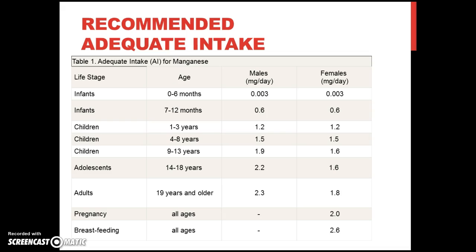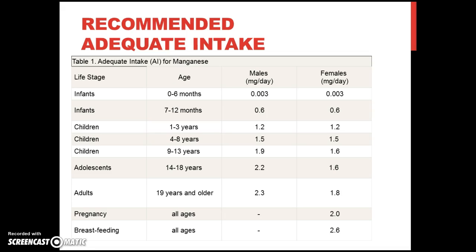So we can see on the chart that infants 0 to 6 months, males and females, should have an adequate intake of 0.003 milligrams per day, 7 to 12 months, 0.6 milligrams per day. In children from 1 to 3 years, 1.2 milligrams per day. 4 to 8 years, 1.5 milligrams per day.